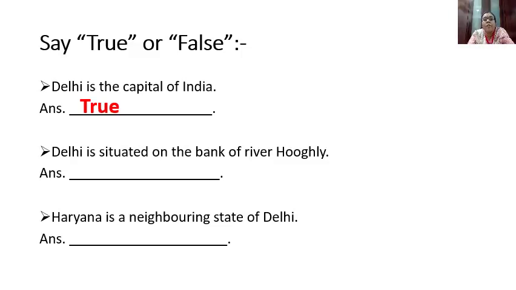True or false? What is the name of the river? Hooghly or Yamuna? It's Yamuna, not Hooghly. So the answer is false. Haryana is a neighboring state of Delhi. Yes, Haryana is the neighboring state of Delhi. True. The answer is true.